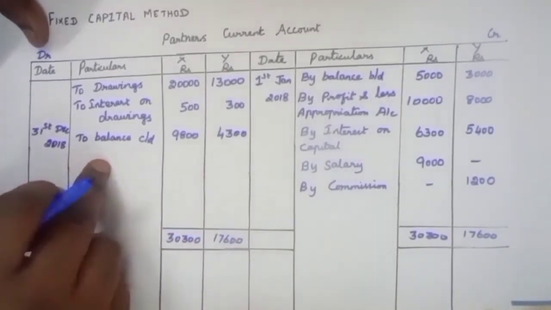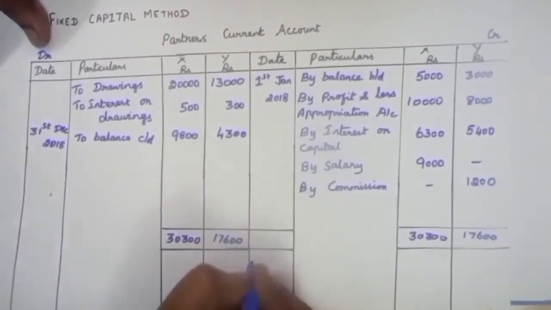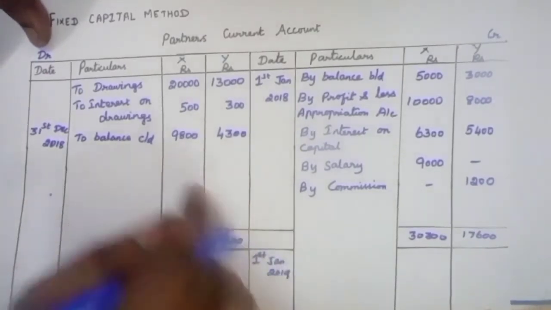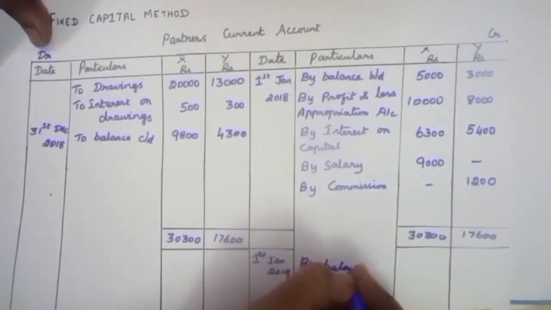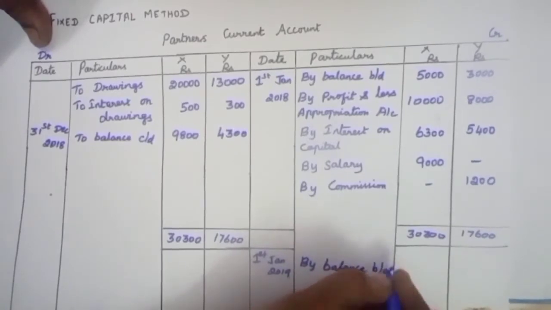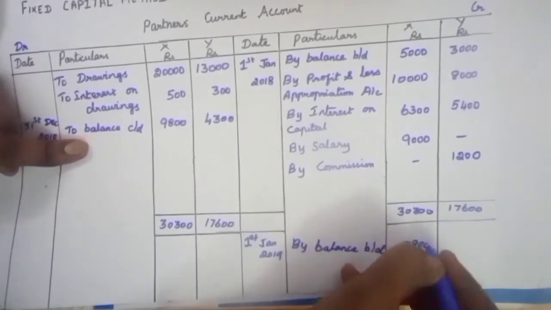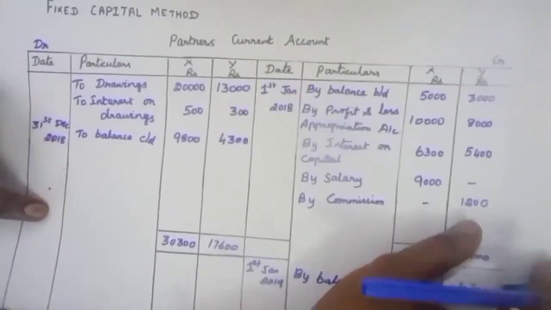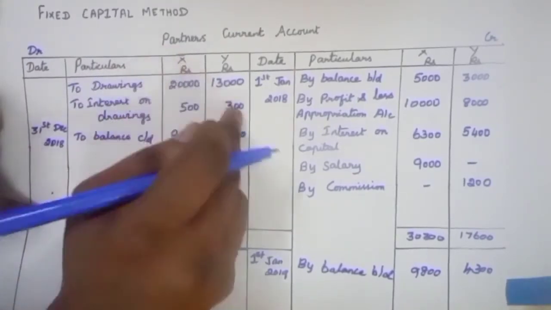Previous year closing balance will be the next year's opening balance. So on 1st January 2019, opening balance of current account is by balance brought down. Previous year's closing balance, next year opening balance: 9,800 and 4,300. I hope now you are clear with the fixed capital method of preparing partners capital account.